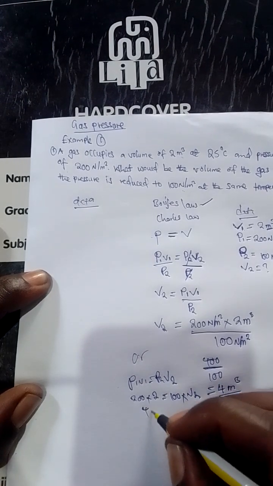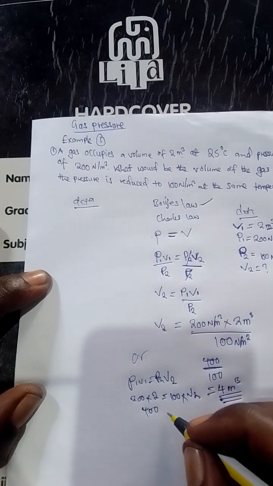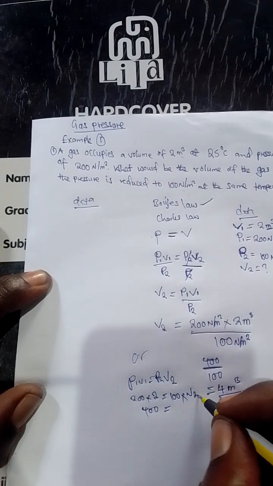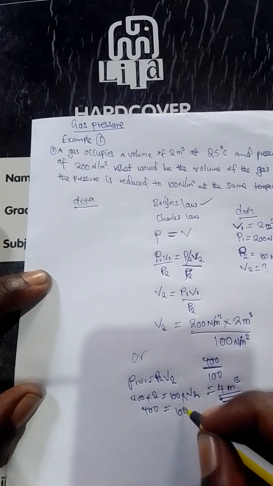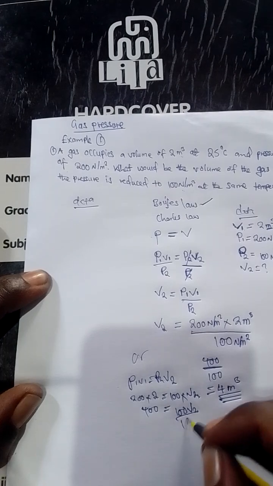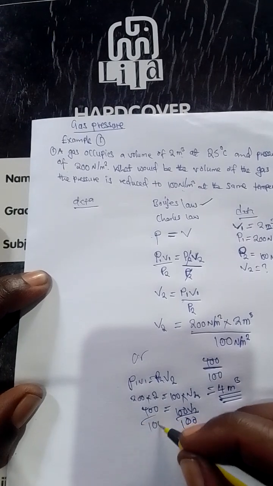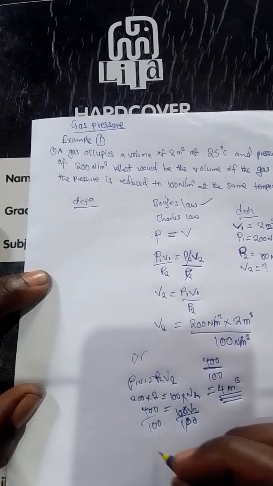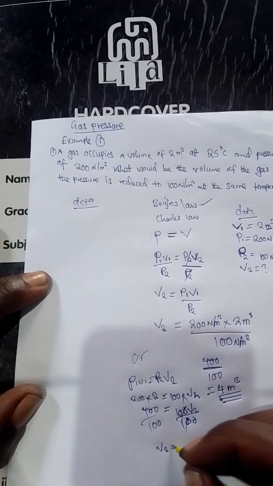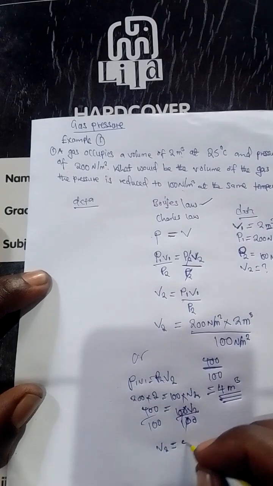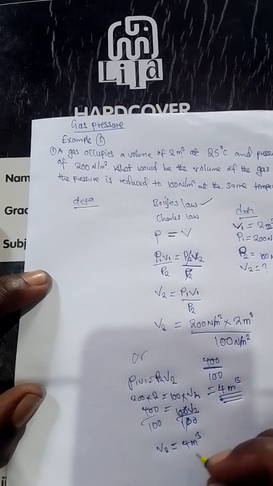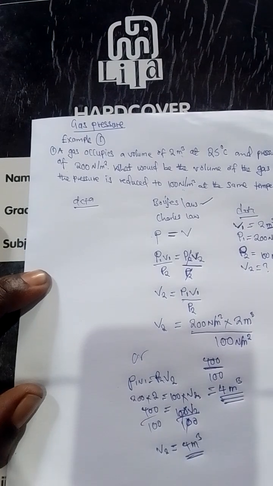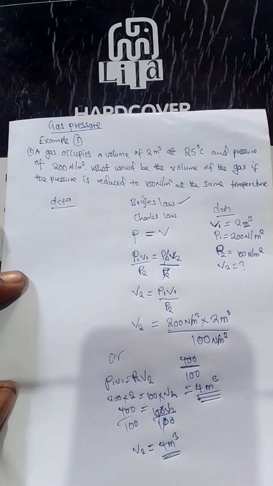This gives 400, equal to 100 V2. Then we divide by 100 on both sides. So V2 is equal to 4 meter cubed. So this was the solution to this question. Thank you.